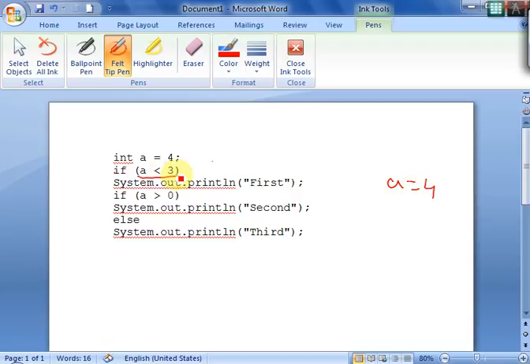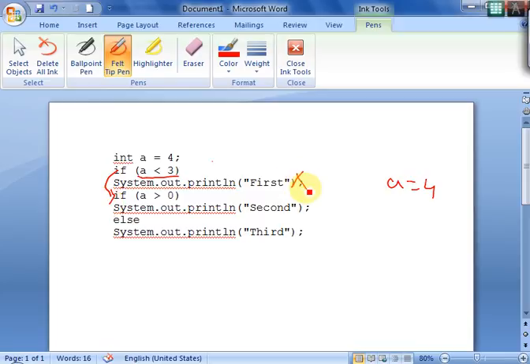It checks the condition. A is less than 3. No, false. It is not less than 3. So it comes to the next if. Fine. So a is not less than 3, comes to the next if. It says if a is, this will not print this one, it will go to the next line.